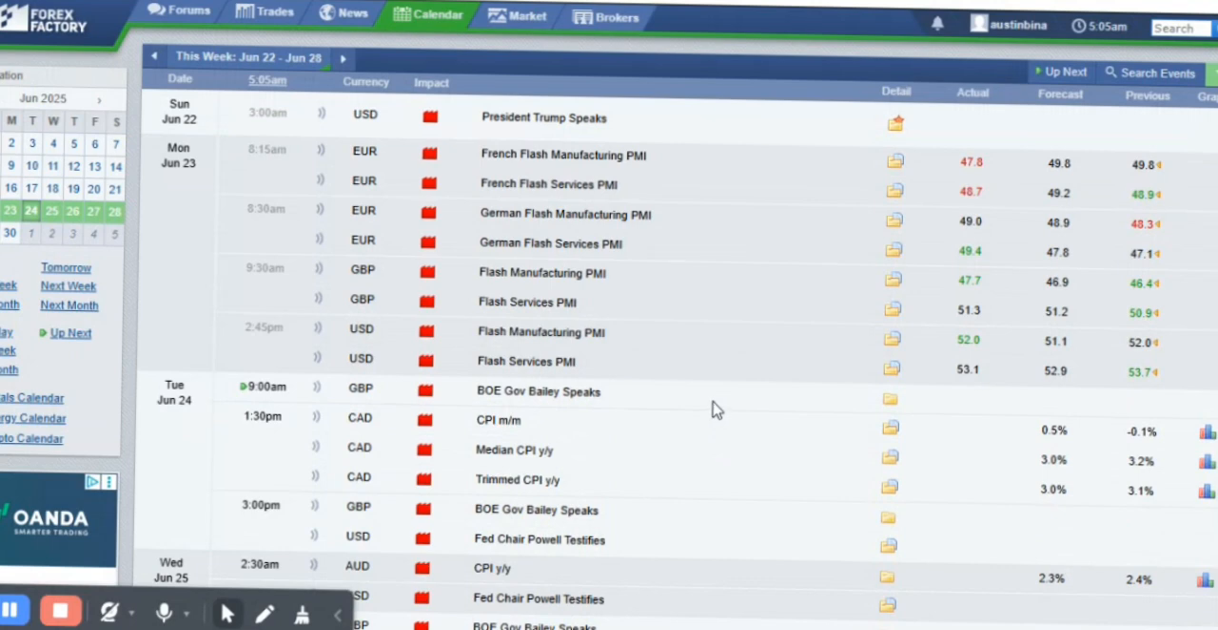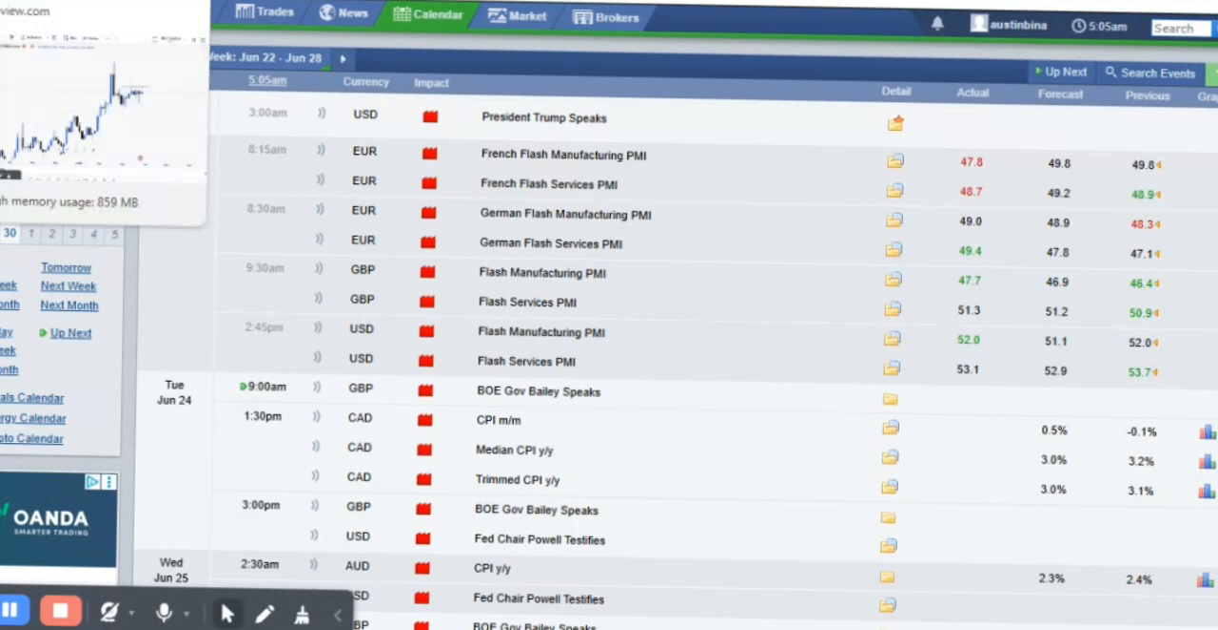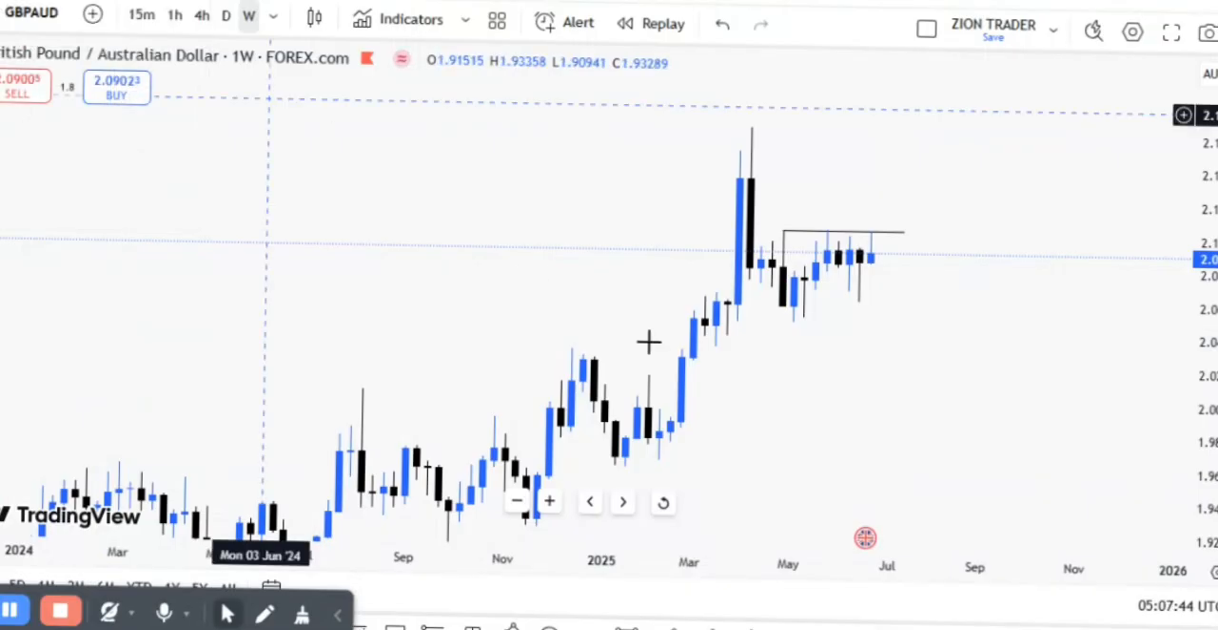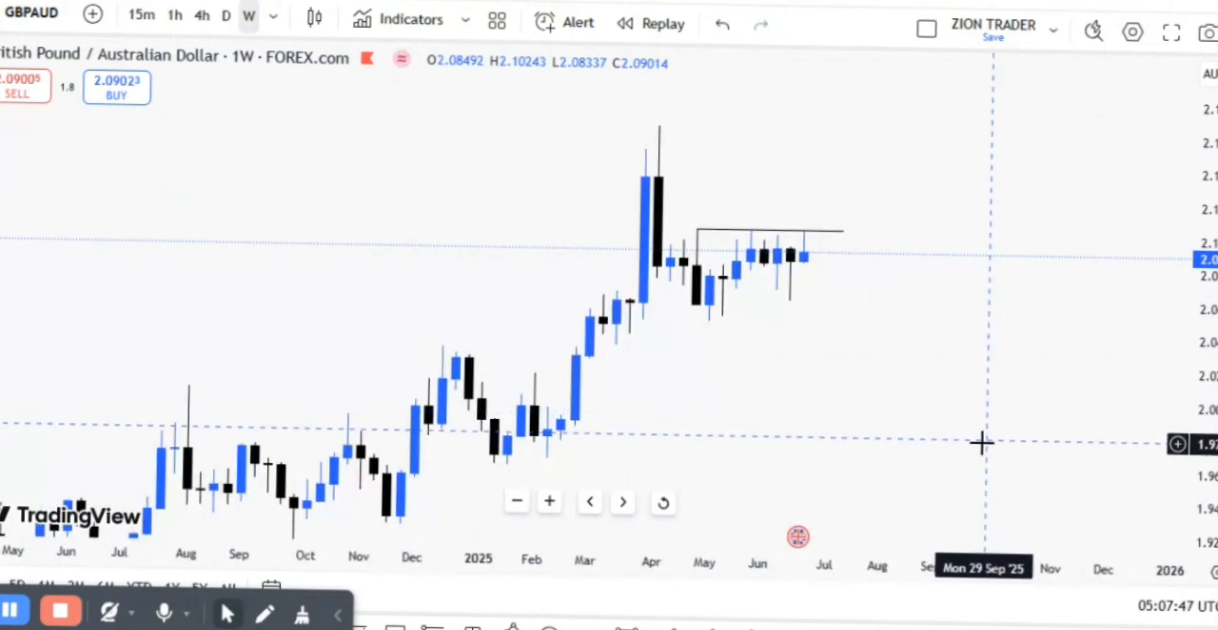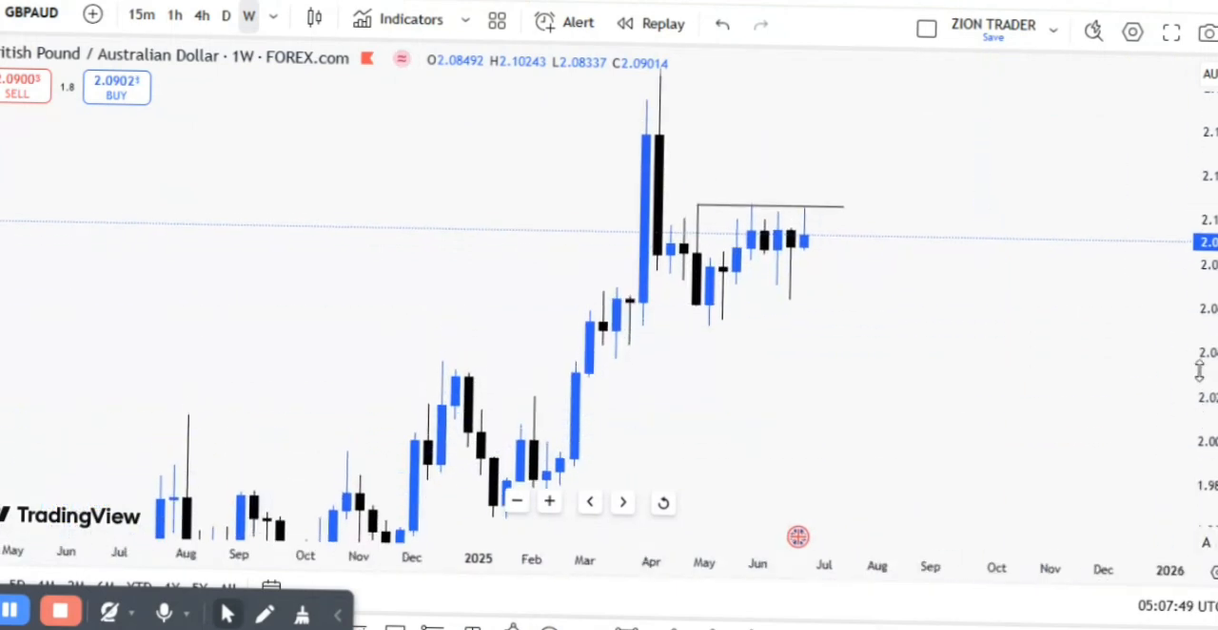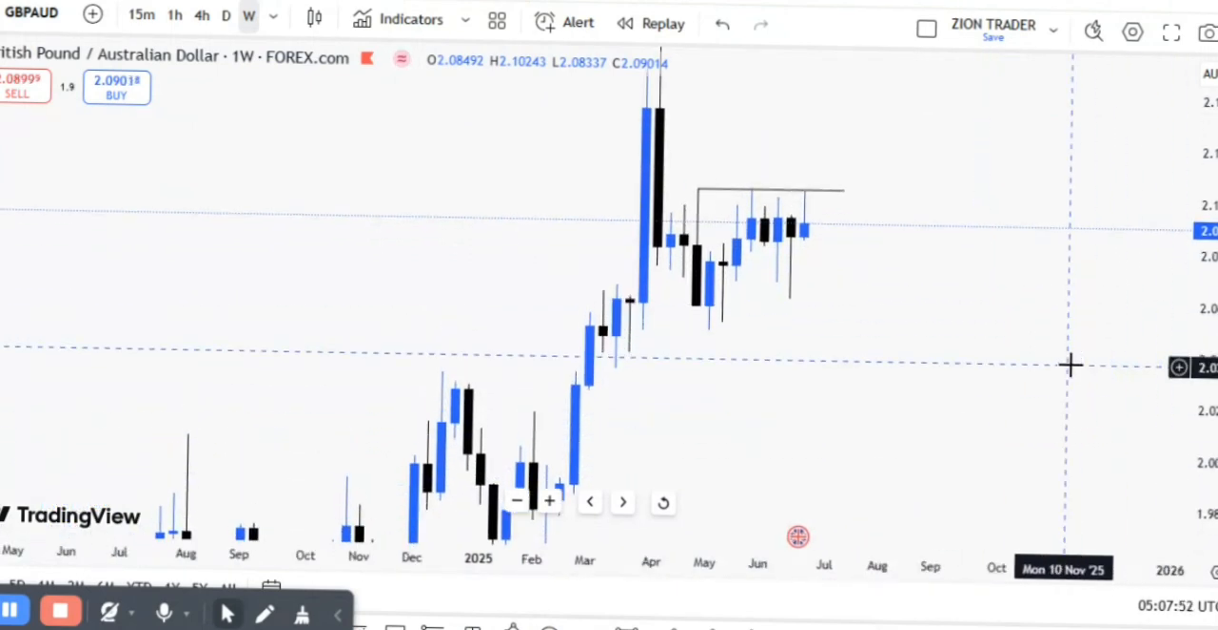However, as of last week, China's GDP came out positive, more than expected, and that is really good for AUD, seeing that China is one of the biggest partners of Australia. So it's actually going to positively affect AUD. Let's take a look at the technicals here. Alright, so from a fundamental perspective, AUD is strong.